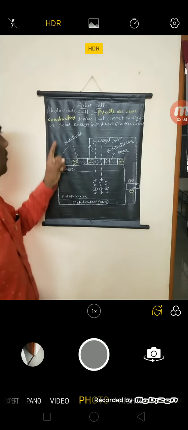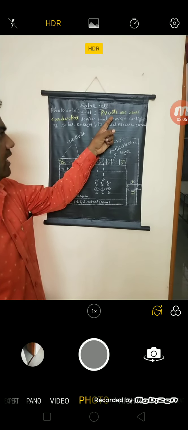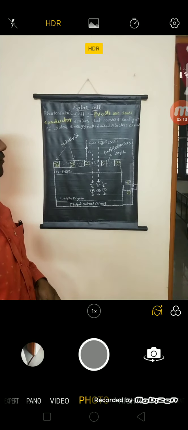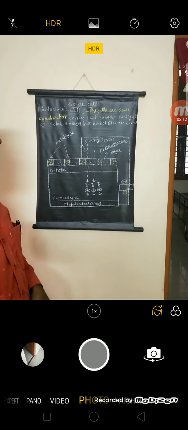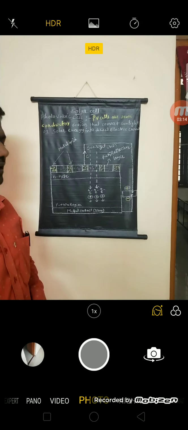Next we come to the solar cell or photovoltaic cell. What is meant by a solar cell or photovoltaic cell? The photovoltaic cell or solar cell is a semiconductor device that converts sunlight or solar energy into direct electric current.